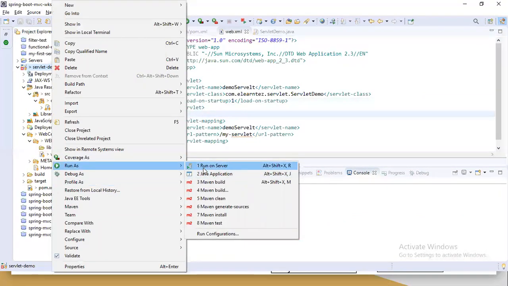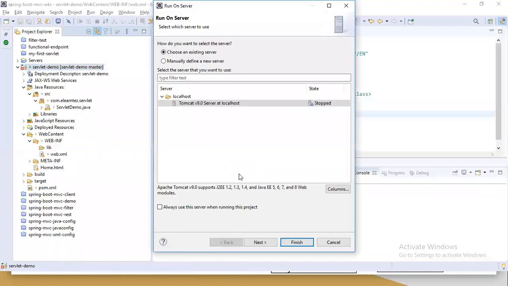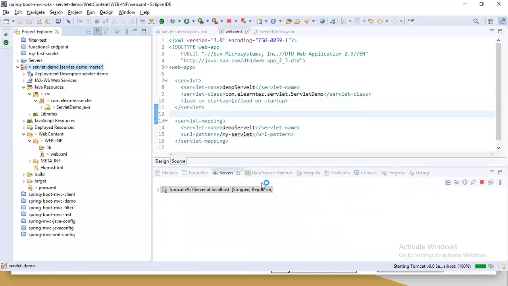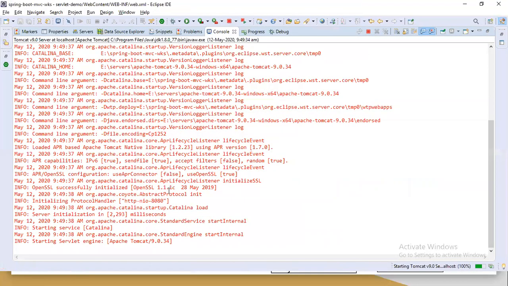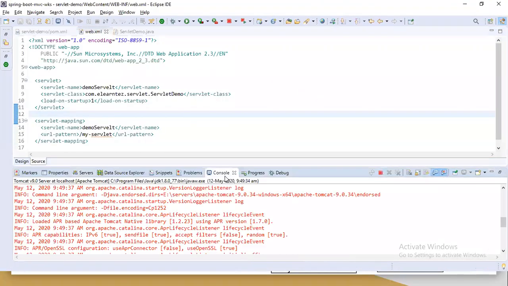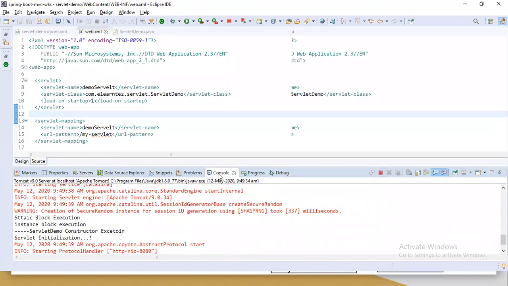Now servlet loading, instantiation, and initialization are going to happen at the time of server startup itself. Those logs will be printed at server startup. My servlet is ready. You just look into the logs.